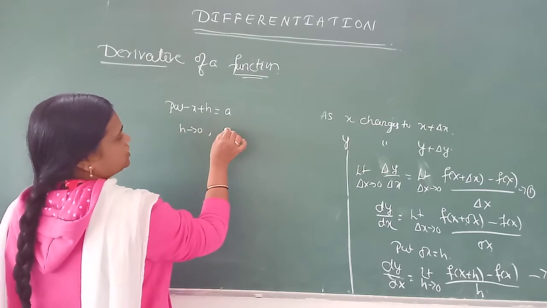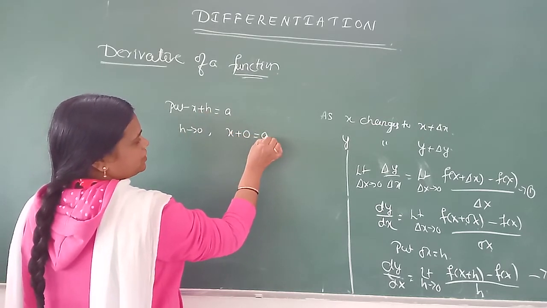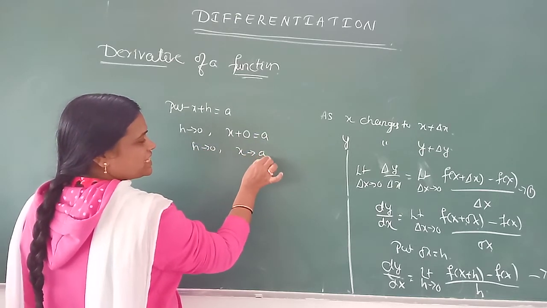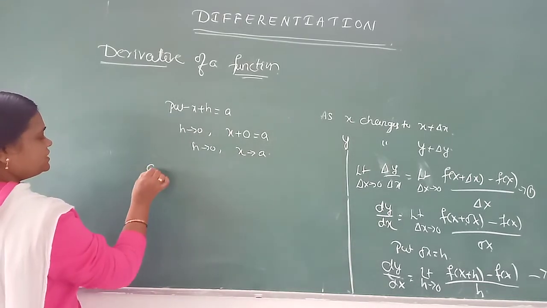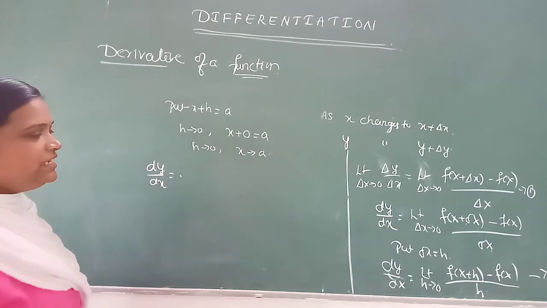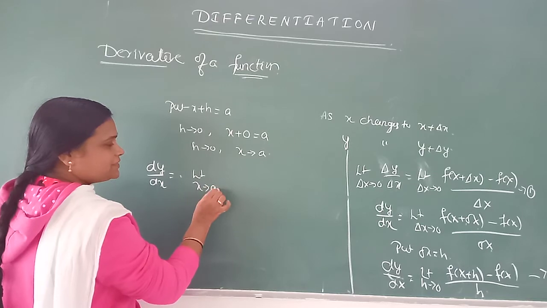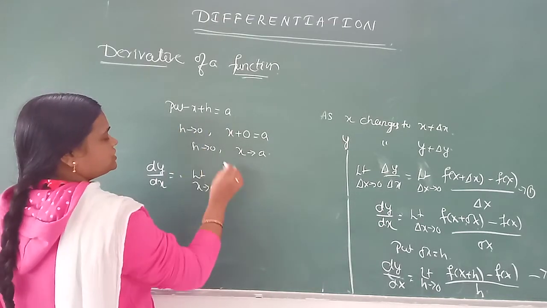The previous limit is h tends to 0. If I substitute here, we get x plus h, what is our h? 0, so it is a. Means as h tends to 0, the new limit is x tends to a. Then we substitute, we get dy by dx is limit as x tends to a.